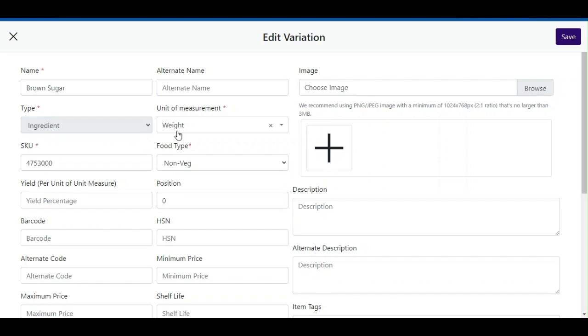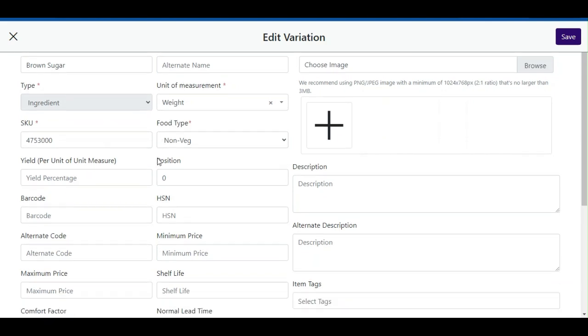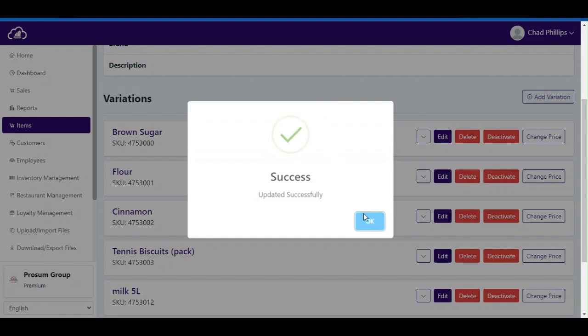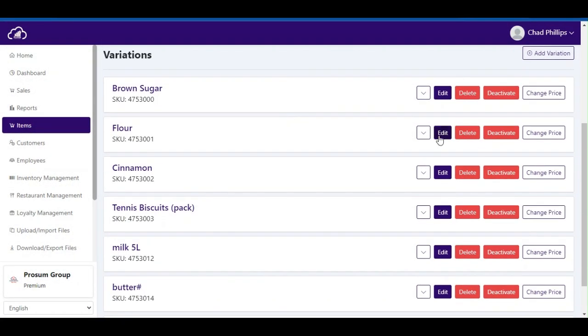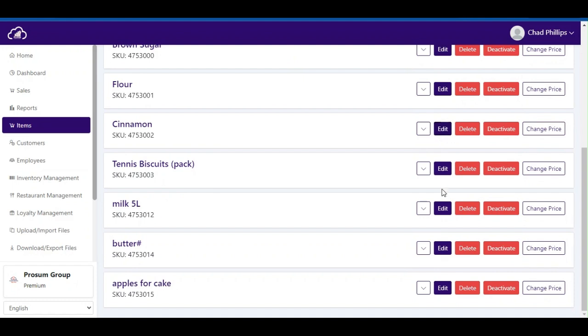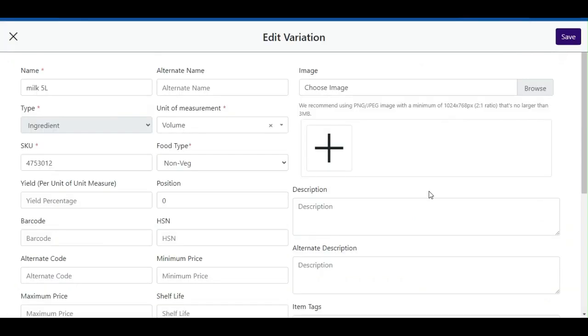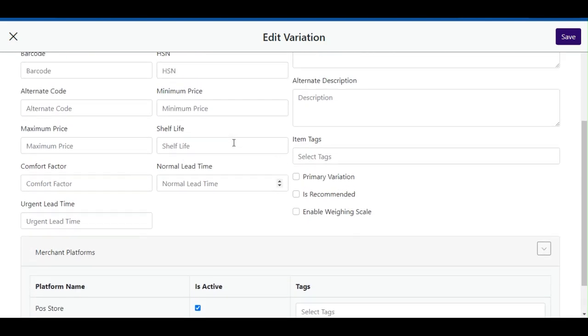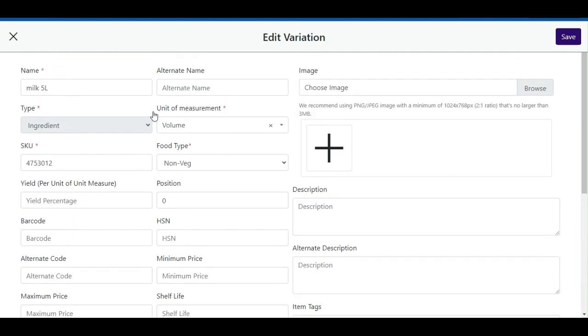The name, type, unit of measure, SKU, and food type are the only necessary details needed for all items and not just recipes. And when done, click Save. Next, please note that different items in a recipe are measured in different ways, such as milk, which is also an ingredient, and is measured in volume, which refers to liters and milliliters. At the bottom, as you can see, no other details or functions are ticked or have information within. And when done, click Save.